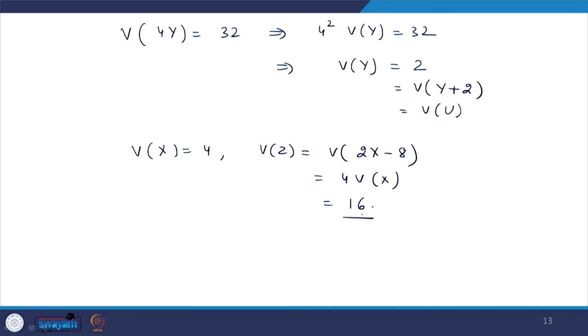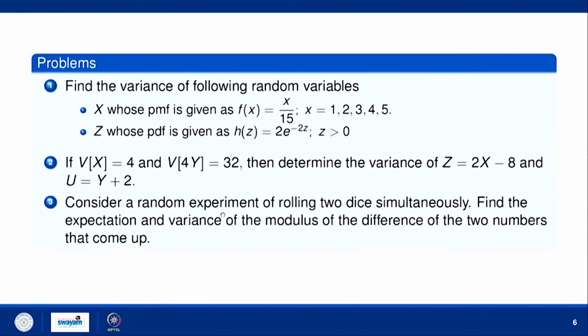So, using the simple property of variance, we can find out these two values. Let us solve one more problem based on this. Consider the random experiment of rolling 2 dice simultaneously. You are rolling 2 dice simultaneously and you want to find out the expectation and variance of the modulus of the difference of the 2 numbers that come up.